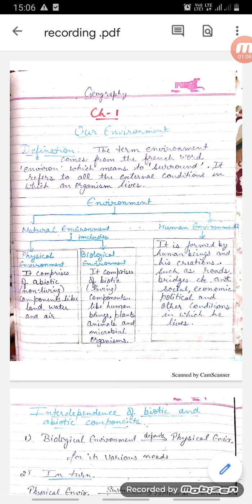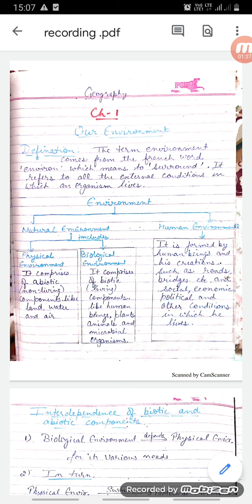Natural environment includes physical environment and biological environment. Physical environment comprises abiotic, that is non-living components like land, water and air.